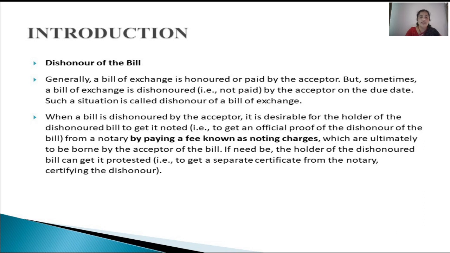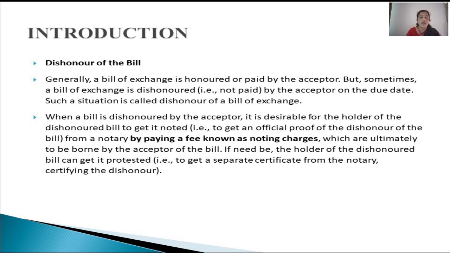So in this case, if it is dishonored, the drawer of the bill may do one thing. He may make it noted by a notary public, and to that notary he has to give a fee, which is called noting charges.